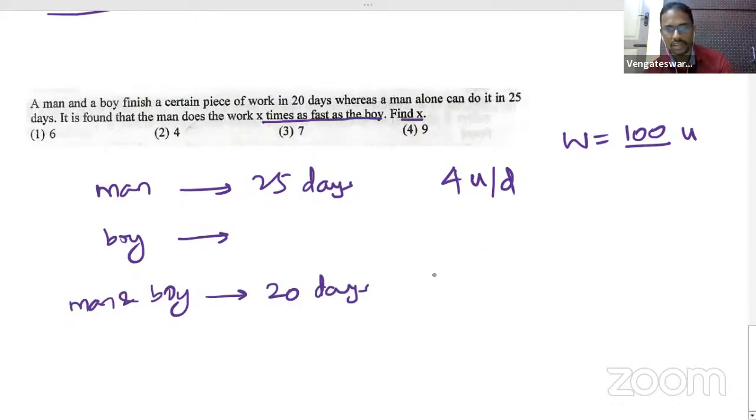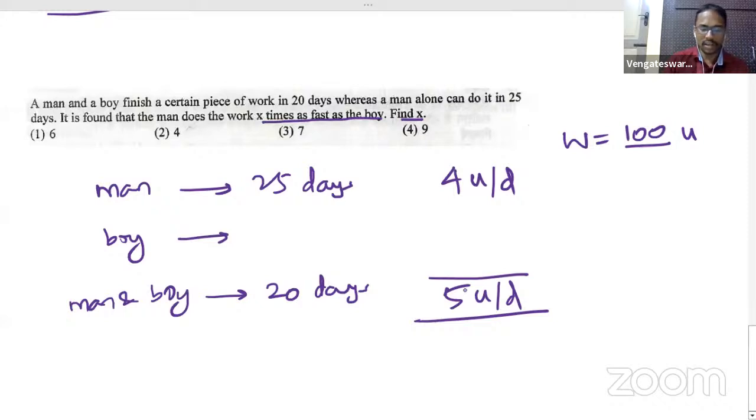Now, the man and boy can together do the entire work, again 100 units, in 20 days. That means the man and the boy together can do how many units in one day? Very good, 5. Yes. That means the man alone can do 4 units in one day, but the man with the boy can do 5 units in one day.